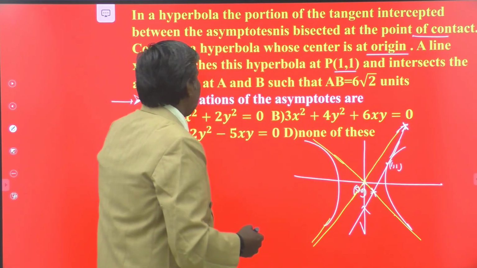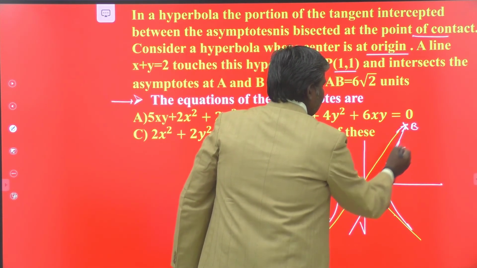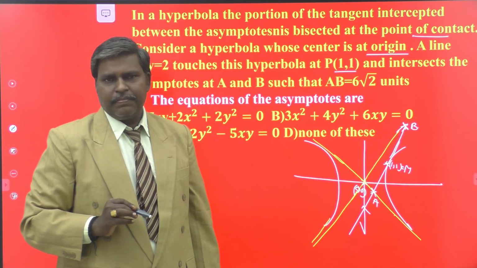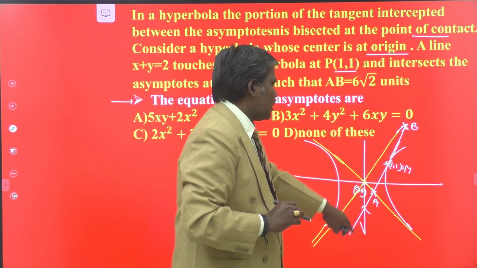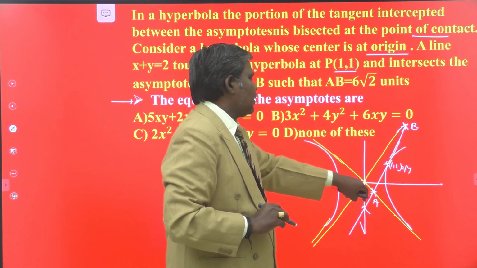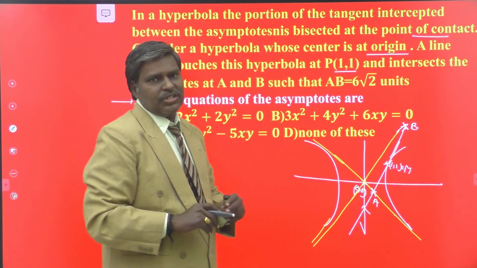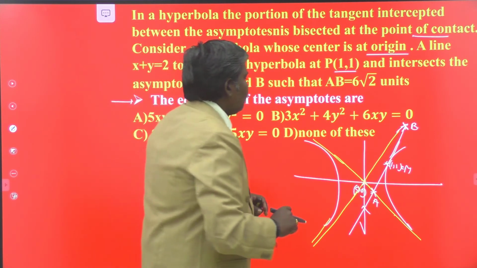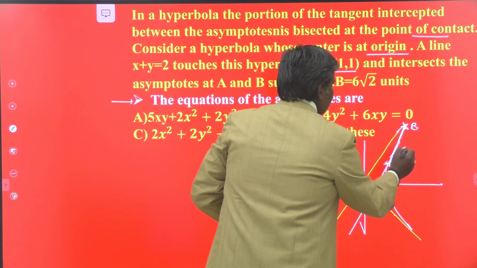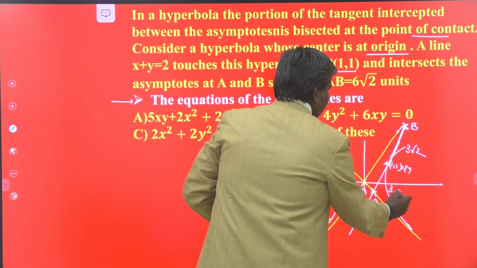So what are they? A and B. This is say A, this is say B, and this is the midpoint. That is the concept they have given to you. The tangent at (1, 1) to the hyperbola intersects the asymptotes at A, B such that the point of contact is the midpoint. Moreover, they have given that AB equals 6 root 2. That means the distance from here to here is 3 root 2, and from here to here is also 3 root 2.